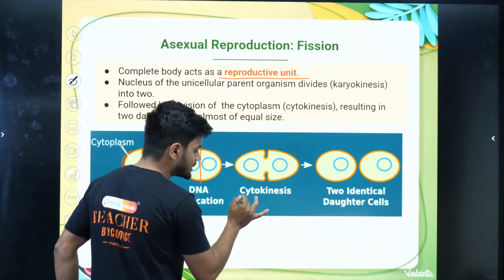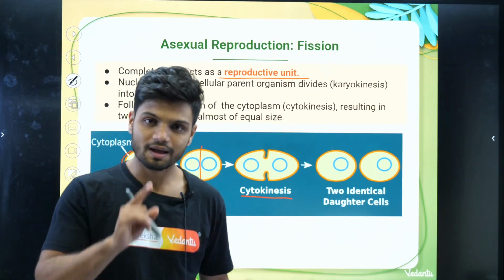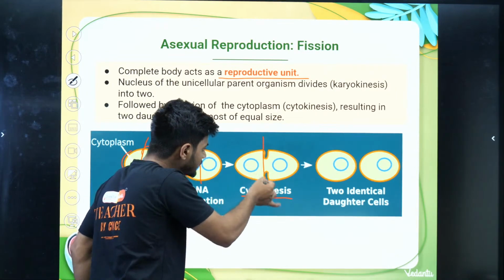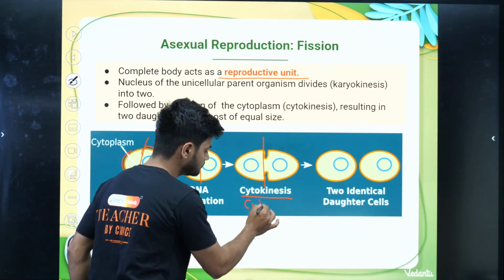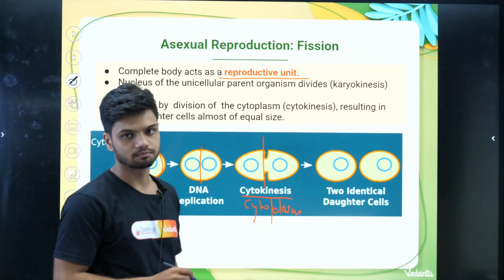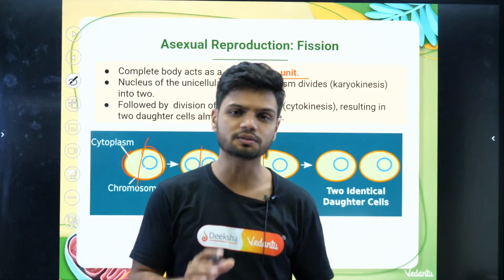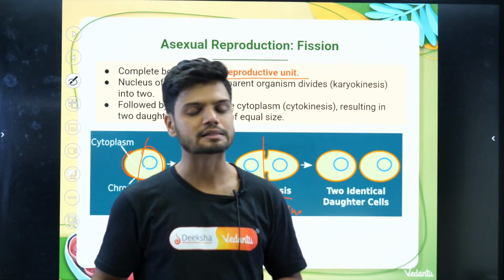Then there is cytokinesis. Cytokinesis means splitting of the cytoplasm. Then we finally have the 2 daughter cells.